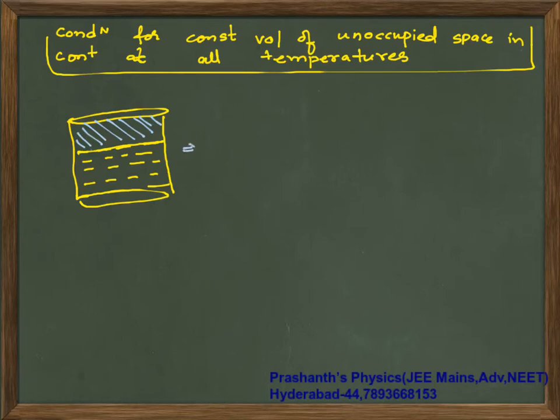For it to remain constant, if you think logically, the change in volume of container should be equal to change in volume of liquid. So the unoccupied volume will remain constant only when both container and liquid have the same increase in volume.